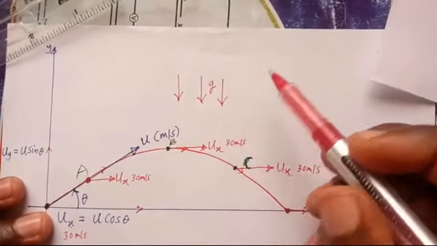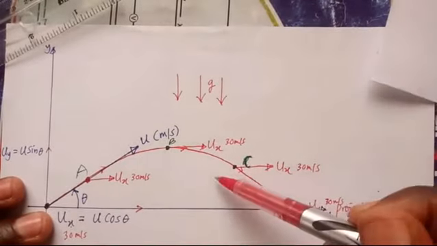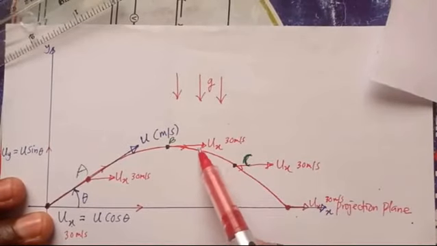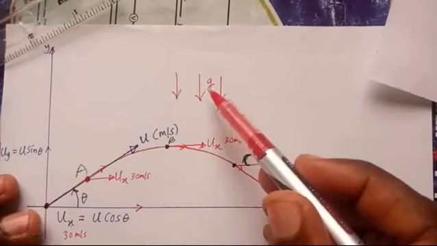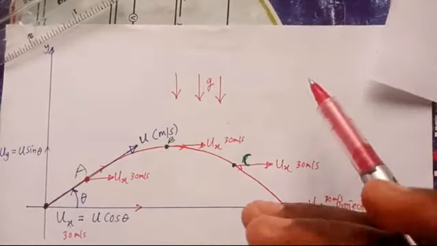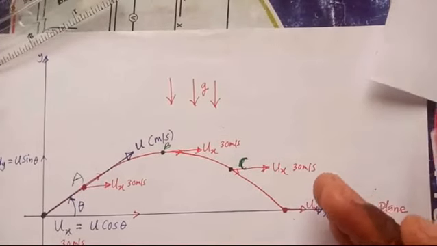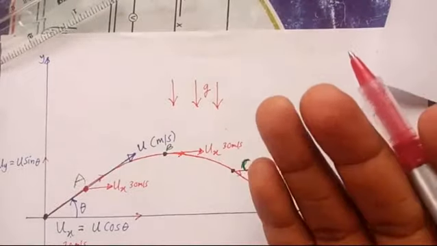So it has influence only on vectors that are vertical, whether vertically upward or downward. But this velocity that you see is horizontal, so gravity has no influence on the horizontal motion. That is the reason. Don't forget this. The horizontal velocity does not change. Why?